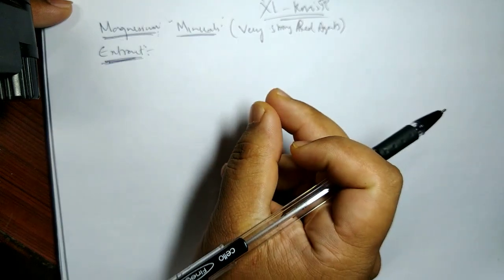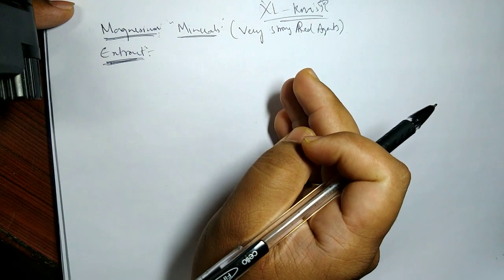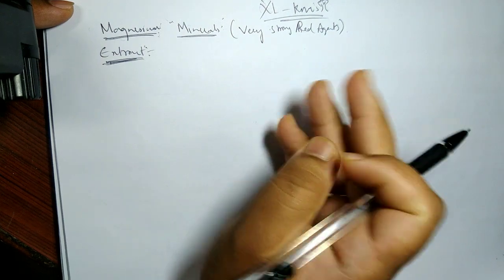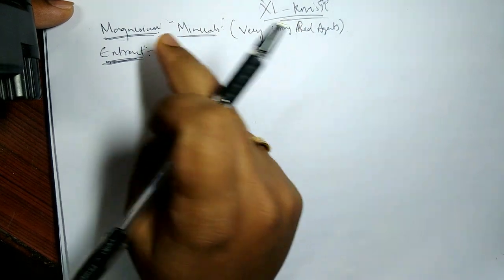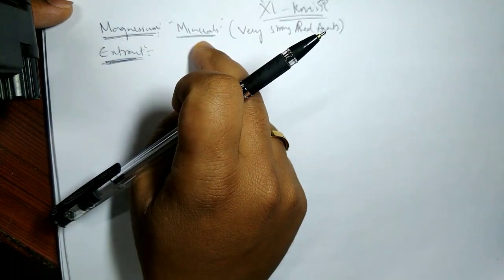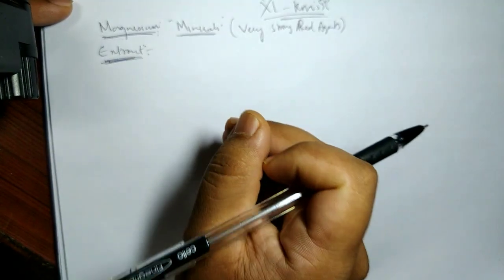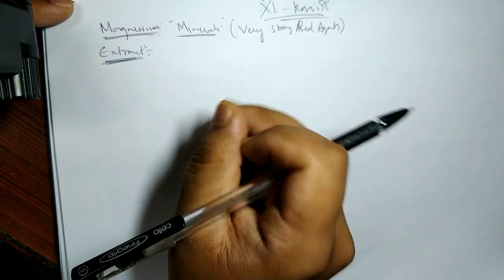I cannot use a simple reducing element like carbon or hydrides to get magnesium from their respective minerals, such as magnesium carbonate or magnesium sulfate. Why?